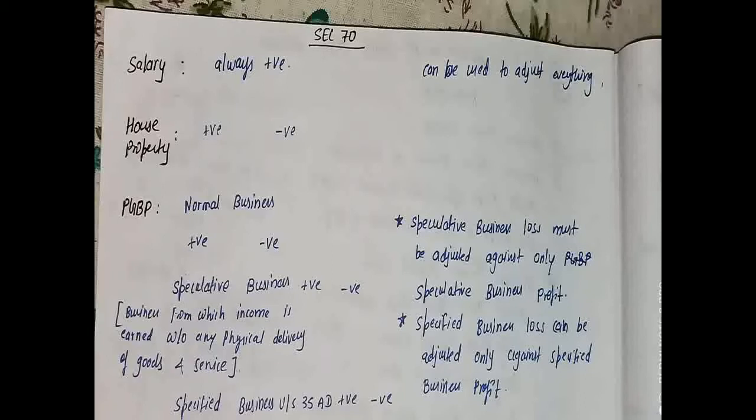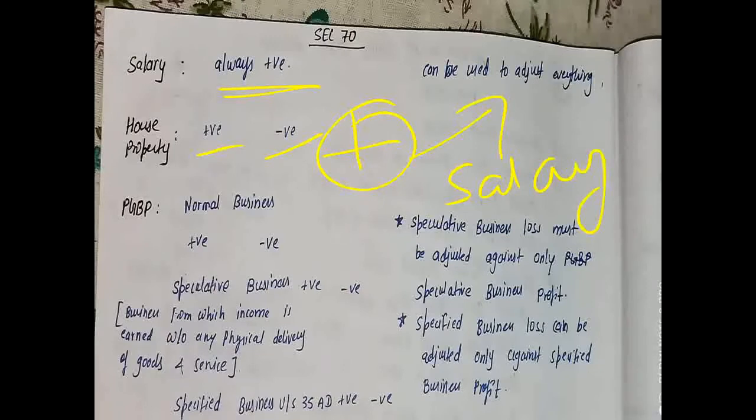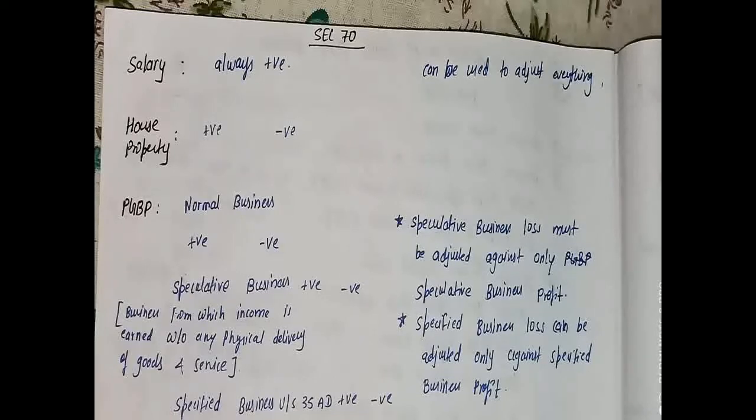So till now I have told very clearly that salary is always positive, and it can be used to set off all the losses, all right? And house property can be positive or negative, and whatever the income is, it can be used to set off all the losses, right? Under PGBP, I told that loss from PGBP can be set off against every head except salary, that is, the rest of the three heads.